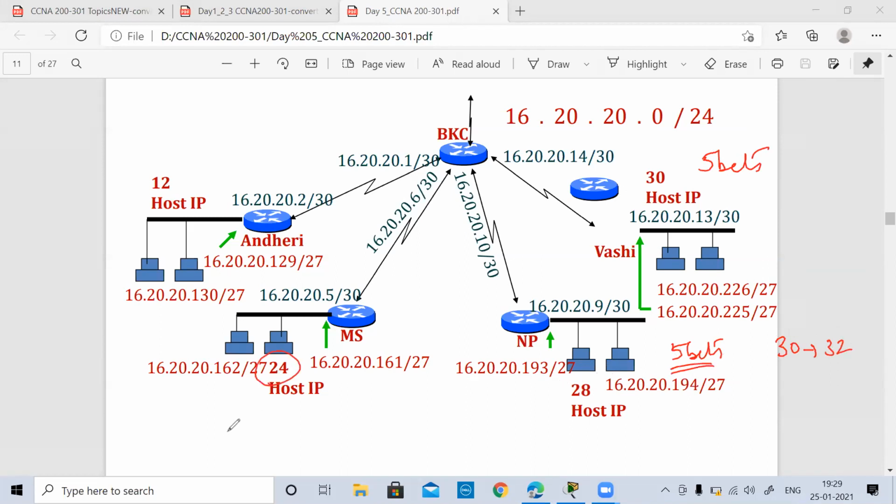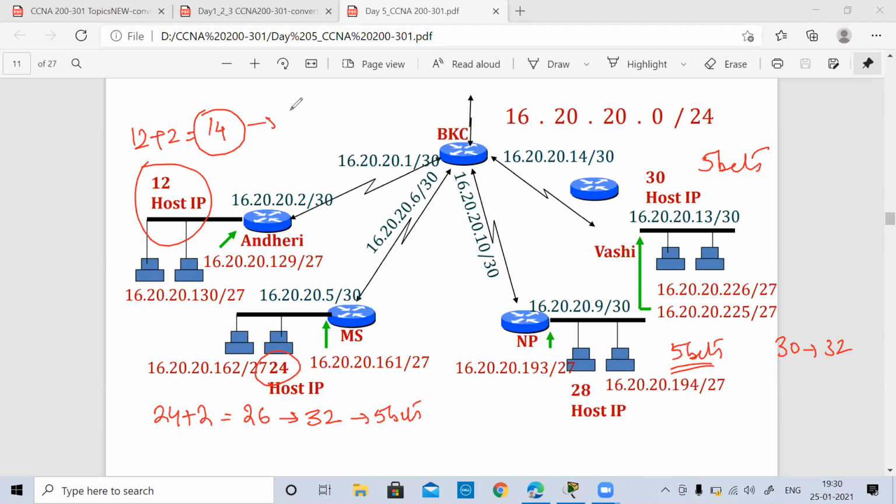Similarly here 24, add 2, turns out to be 26, so again the nearest is 32, which means 5 bits. I cannot go with 4 bits because with 4 bits we'll have only 16 addresses. However, here, 12 plus 2 gives only 14 IP address requirement, so the minimum I can have is 4 bits for the host.